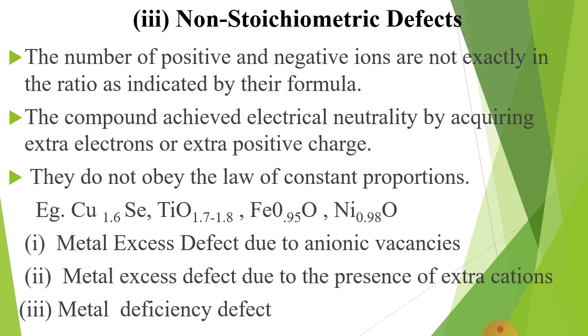Non-stoichiometric defects are of the following types. First, metal excess defect due to anionic vacancies. It is also known as non-metal deficient defect. Second, metal excess defect due to presence of extra cations in the interstitial sites. Third, metal deficiency defect, or you can also say non-metal excess defect.